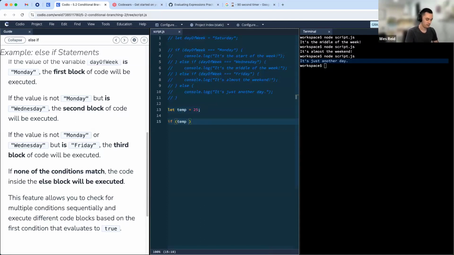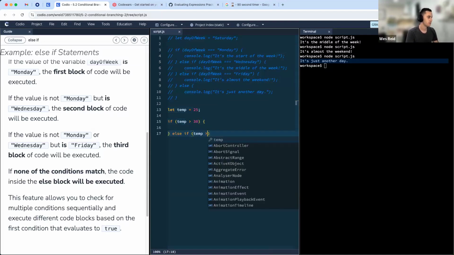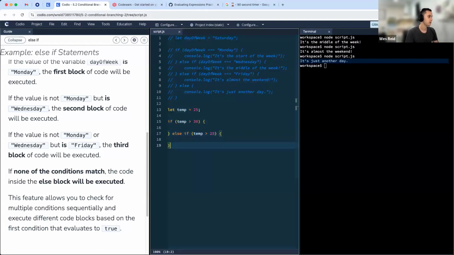So if temp is greater than 30, else if temp is greater than 25, else if temp is greater than 21, that should be enough here. So a couple different options here.